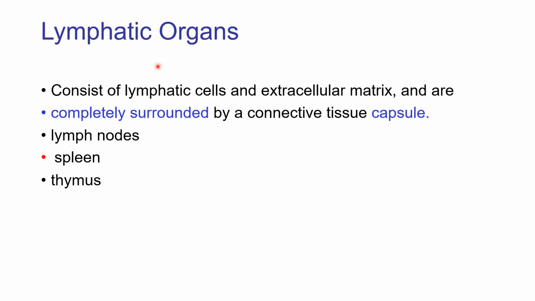So lymphatic organs consist of lymphatic cells and extracellular matrix and are completely surrounded by a connective tissue capsule. Examples are the lymph node, spleen and the thymus. So the lymph node, spleen and the thymus are the main lymphatic organs.